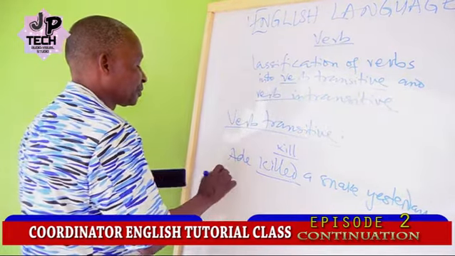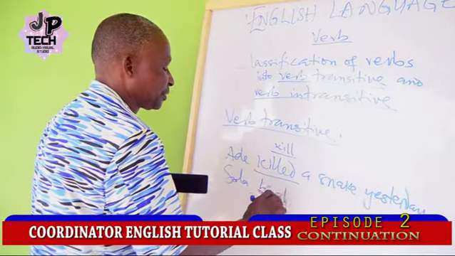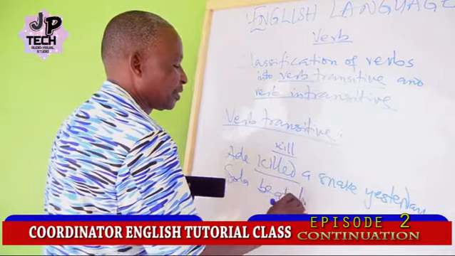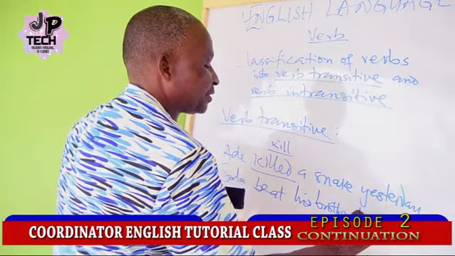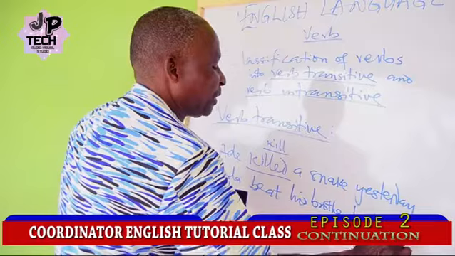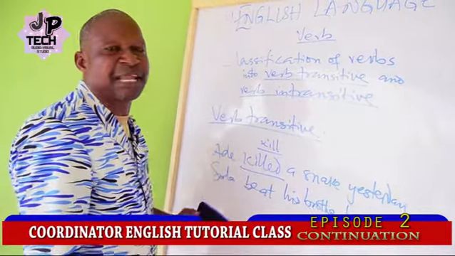Another one. Shola beat his brother last night. You cannot say Shola beat last night.